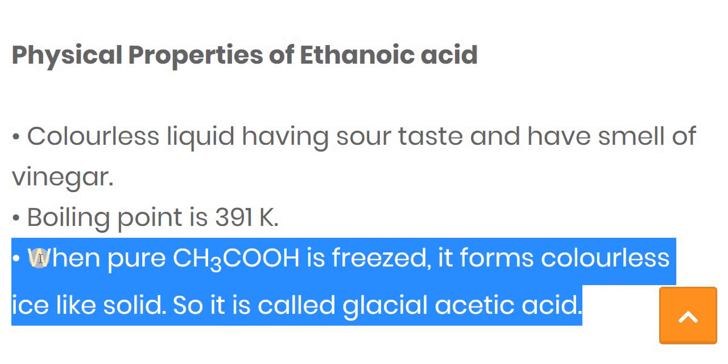In this video, we have seen the physical property of ethanol, the chemical property of ethanol, and then the physical property of ethanoic acid. In the next video, we will discuss the chemical properties of ethanoic acid.